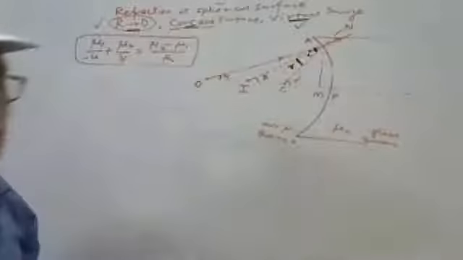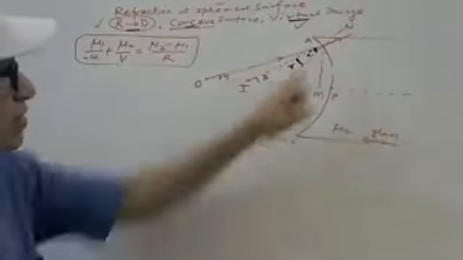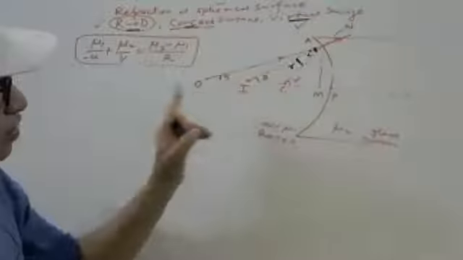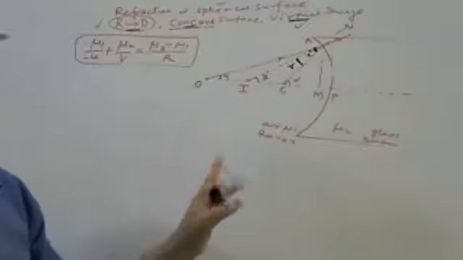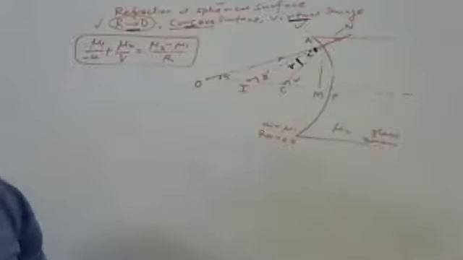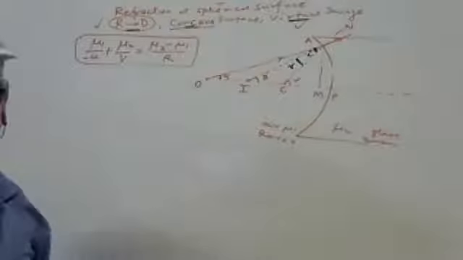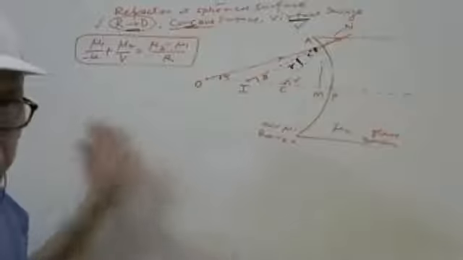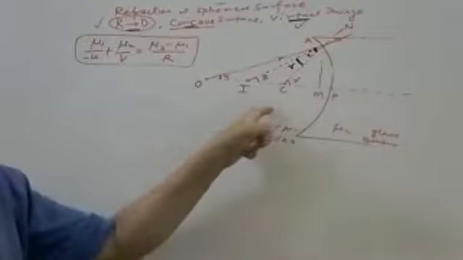This r is the angle of refraction, and this is the angle of incidence. I'll not teach you for the next at least 1 minute. You see the diagram. Tell me any doubt, any confusion, because this is different. Everything will be the same other than this diagram.